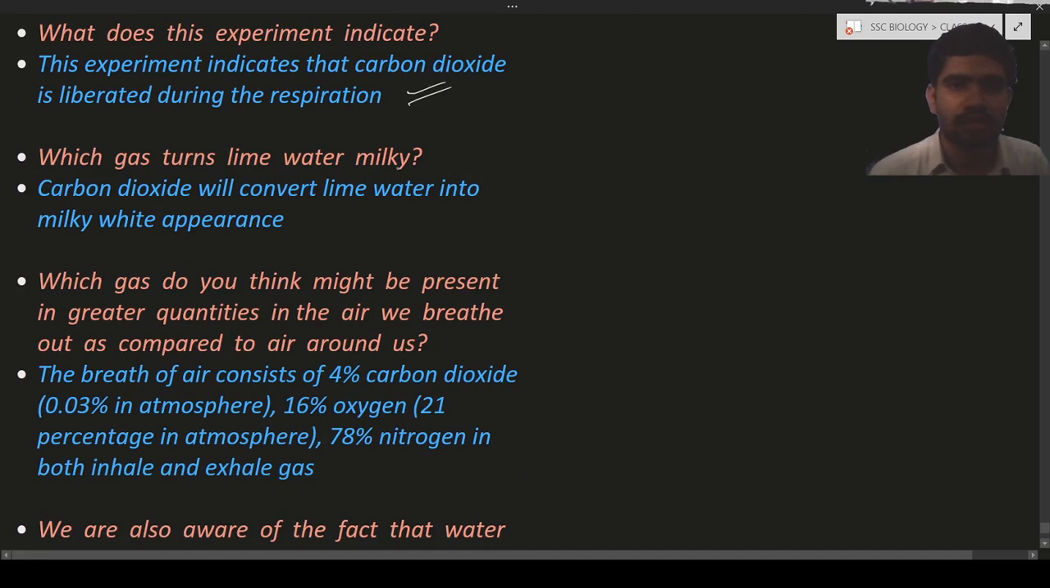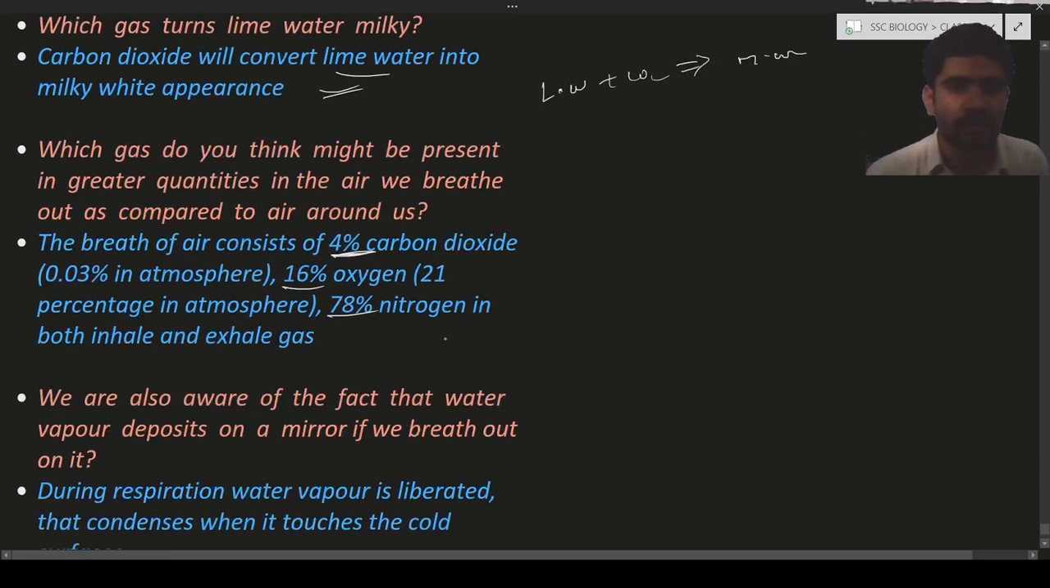Which gas turns lime water milky? Carbon dioxide converts the lime water into a milky white appearance. So lime water combines with carbon dioxide to produce milky white. Which gas is present in greater quantity in the air? Here carbon dioxide is 0.03% in the atmosphere, oxygen is 21%, and nitrogen is 78%. In this way you can see.